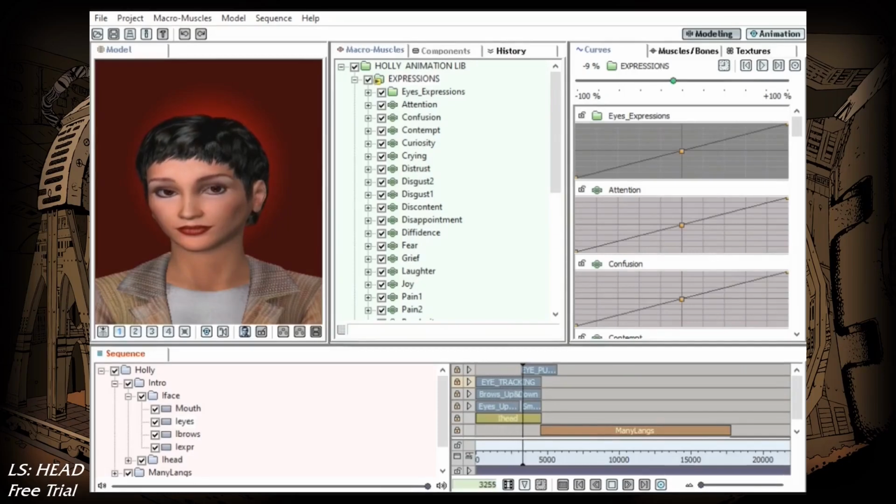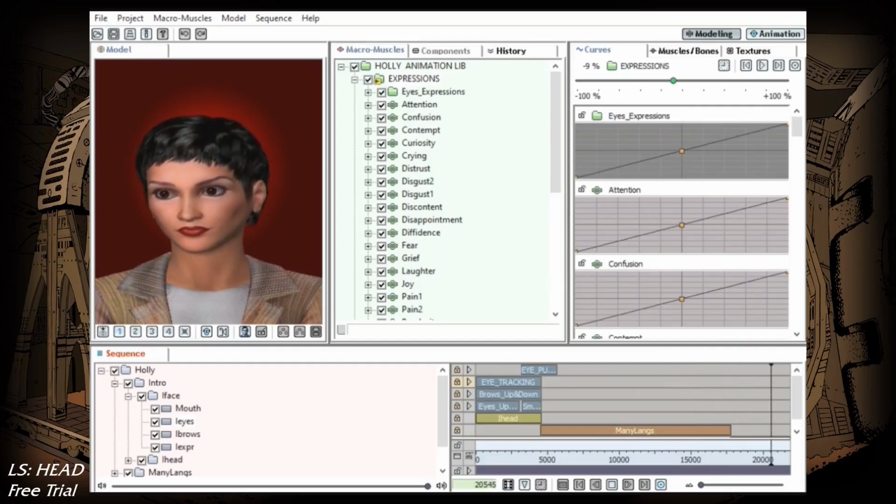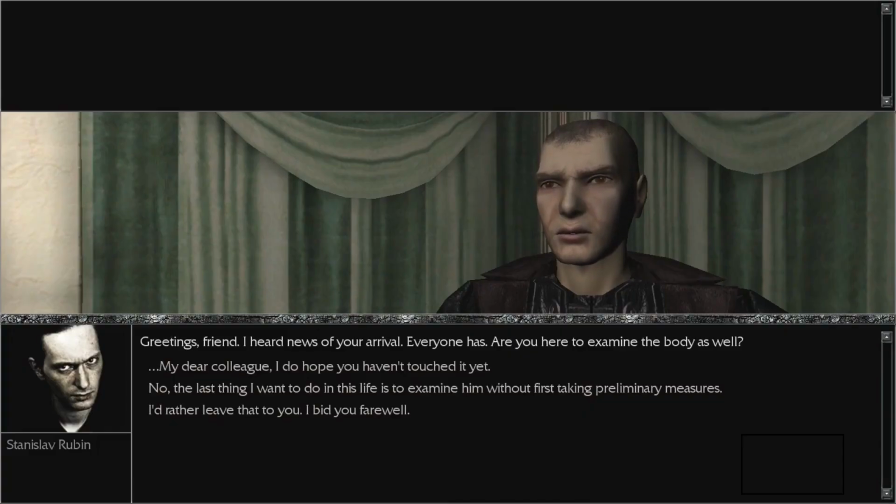Pathologic's major characters are equipped with realistic animated heads, which were made with a proprietary piece of software called Life Studio Head. The program and its parent company, Life Mode Interactive, are long since defunct. Life Studio Head's models allow for realistic lip sync and articulated eye movement, but the important feature in this video is their emotion system. When you speak to a major character in Pathologic, their head performs a short looping animation